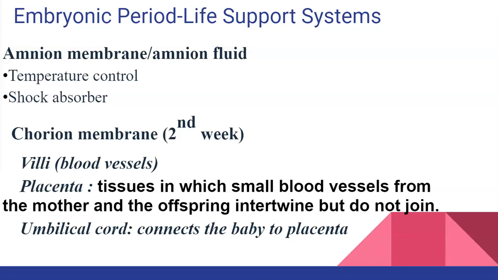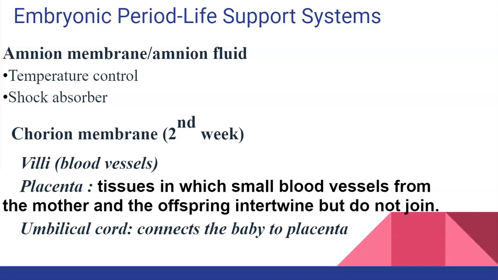The umbilical cord is also formed during the embryonic period. The umbilical cord is what connects the baby to the placenta. And speaking of the placenta, the placenta is just tissue where small blood vessels from the mom and the offspring intertwine, but they do not join.